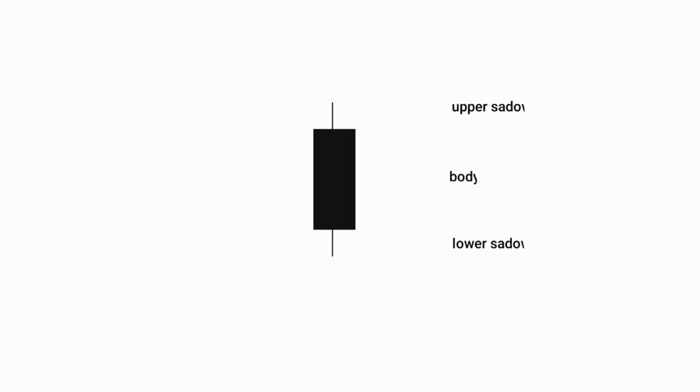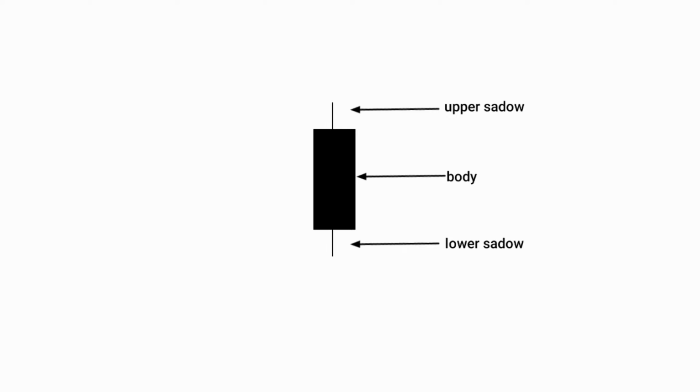To read candlesticks, we must first understand the composition, or anatomy, of candlesticks. One candlestick consists of a candle body and a tail, the shadow. To form the body and shadow, there are four price components: the opening price (open), the closing price (close), the highest price (high), and the lowest price (low).